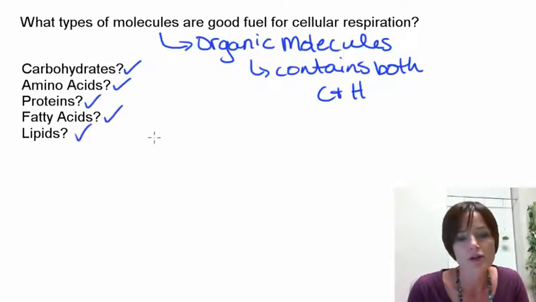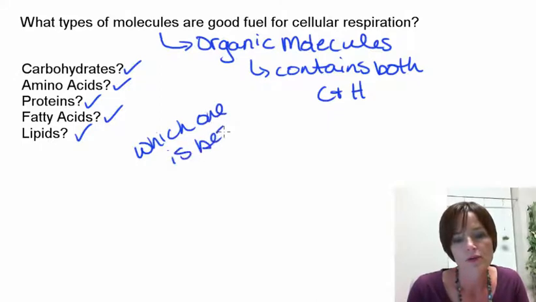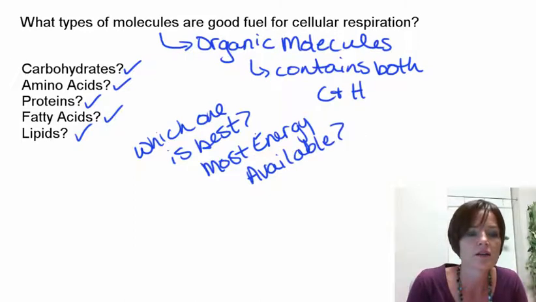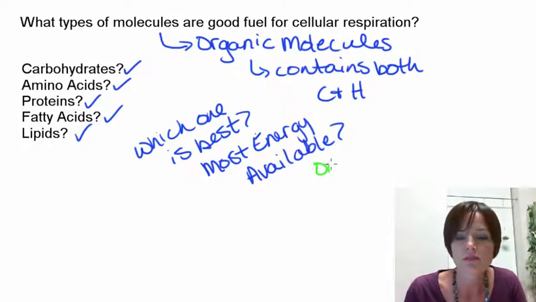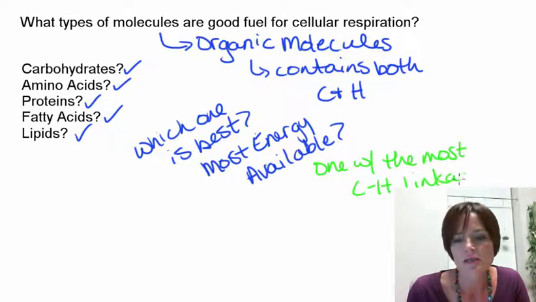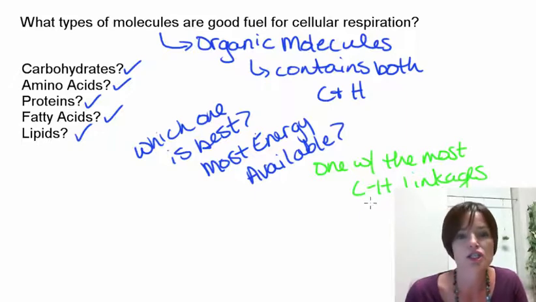Now if we think about which one is best, or in other words, which one has the most energy available, well, again, the one that has the most energy available is going to be the one with the most carbon to hydrogen linkages. And that's because the electrons that are held in those linkages are going to be very high energy electrons. So if we have a bunch of those, then they're going to be even better food sources.